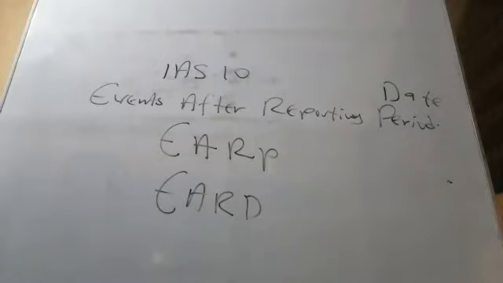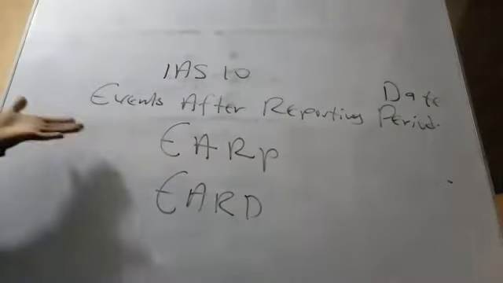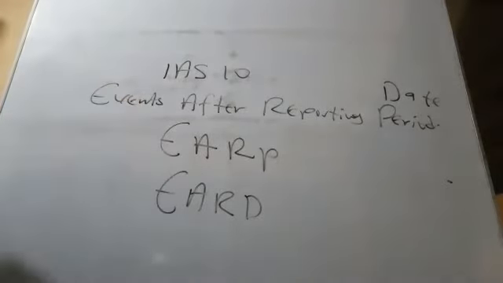Let's quickly zoom into it. If you pick every standard, you should know the scope, the objective, like the 5 items that we listed when we started with the IAS 2. The same thing applies here. The objective of every standard is to prescribe the correct accounting treatment of that standard.